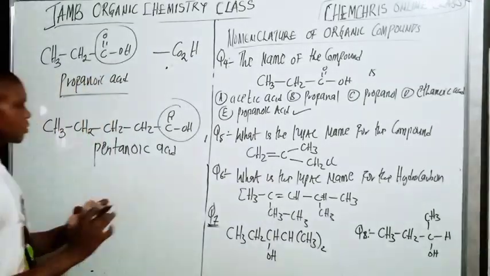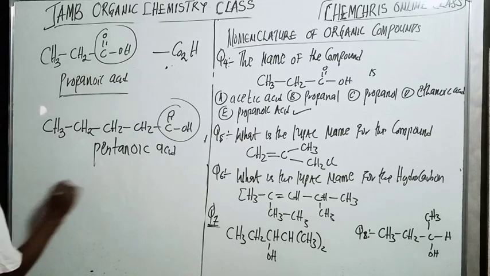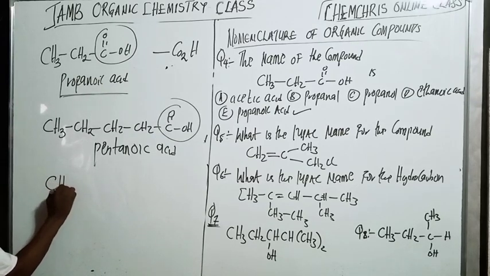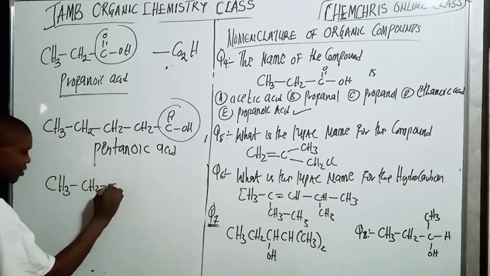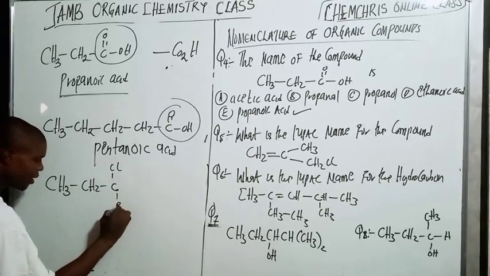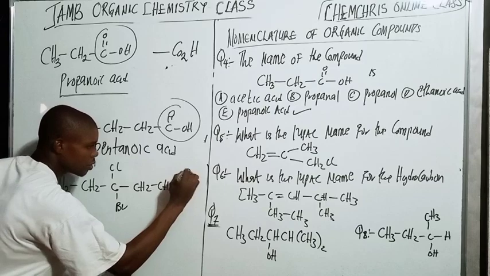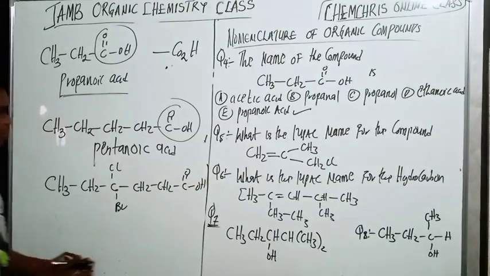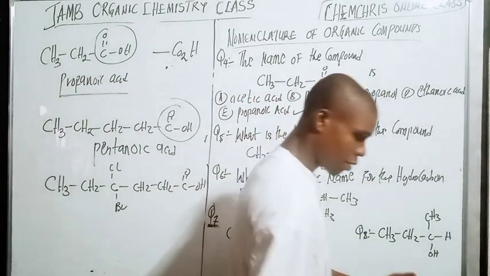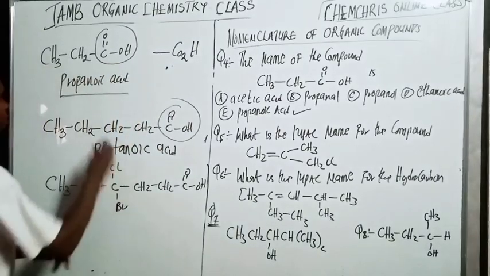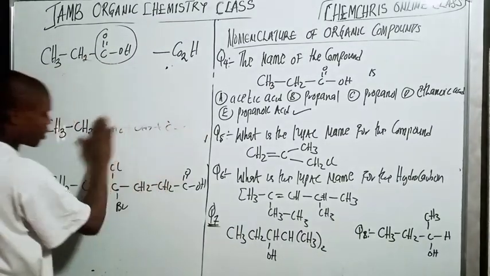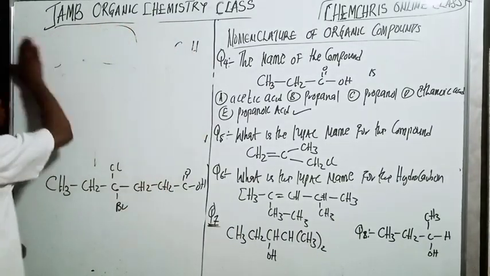Do you understand? So, what about if I ask like CH3, CH2, C, Cl, Br, CH2, CH2, C. How do we name this compound here? Let me write this out so we can name this compound together.